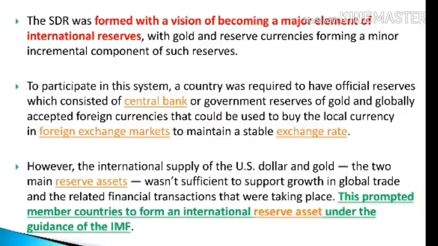So, guys, in this slide, we are going to discuss a lot about SDR. Point number one says the SDR was formed with a vision of becoming a major element of international reserves, with gold and reserve currencies forming a minor incremental component of such reserves. The entire purpose of creating SDR by the IMF was to make it an important element of international reserves. They want to reduce the dependence on gold and other reserve currencies, and make them a minor component of the total reserve, while SDR was supposed to become a major element of the international reserve. The point is very simple.